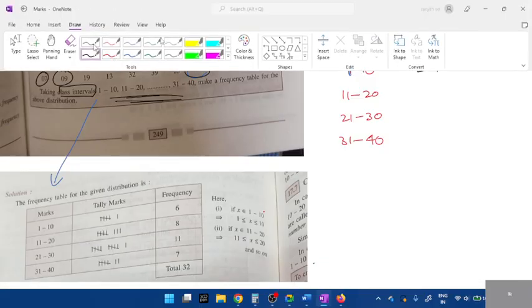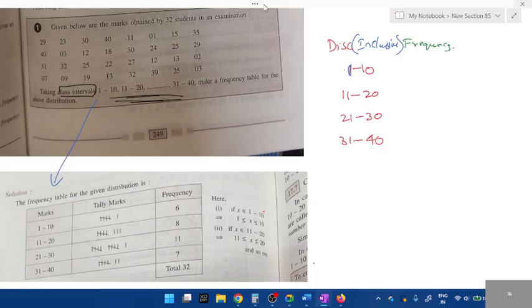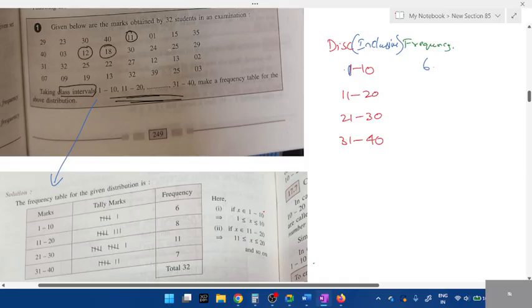Wait, let me circle it. Just look at the students. Tell me all the numbers from 11 to 20. You should include both, Vishnu. 11 and 20 also should be included here as well. 11, 12, 18, 19, 13. Anything else?